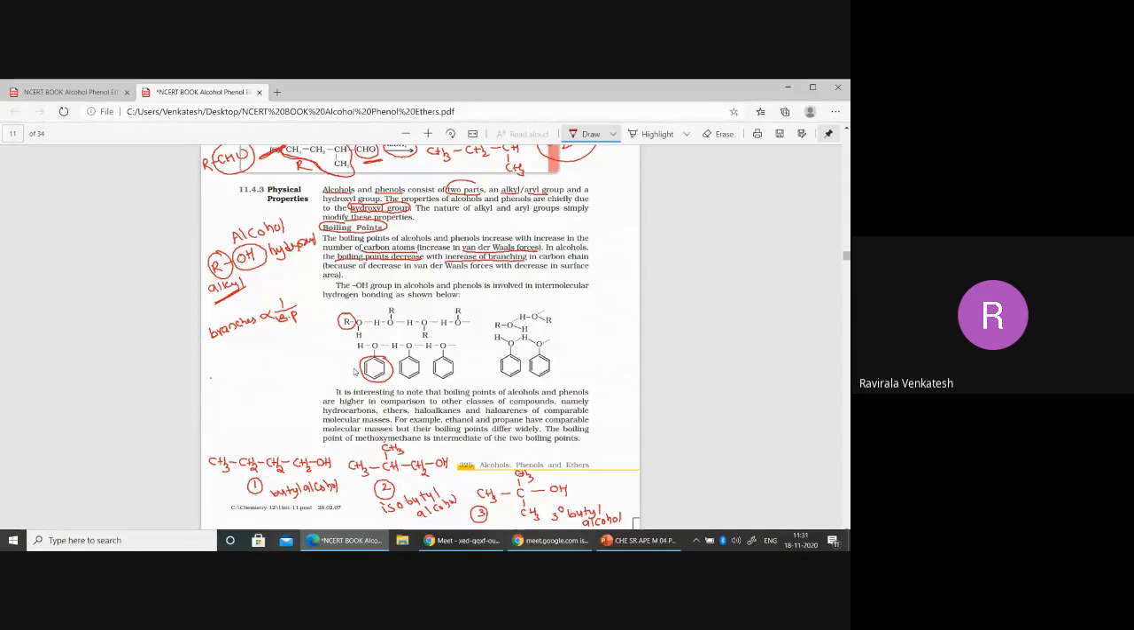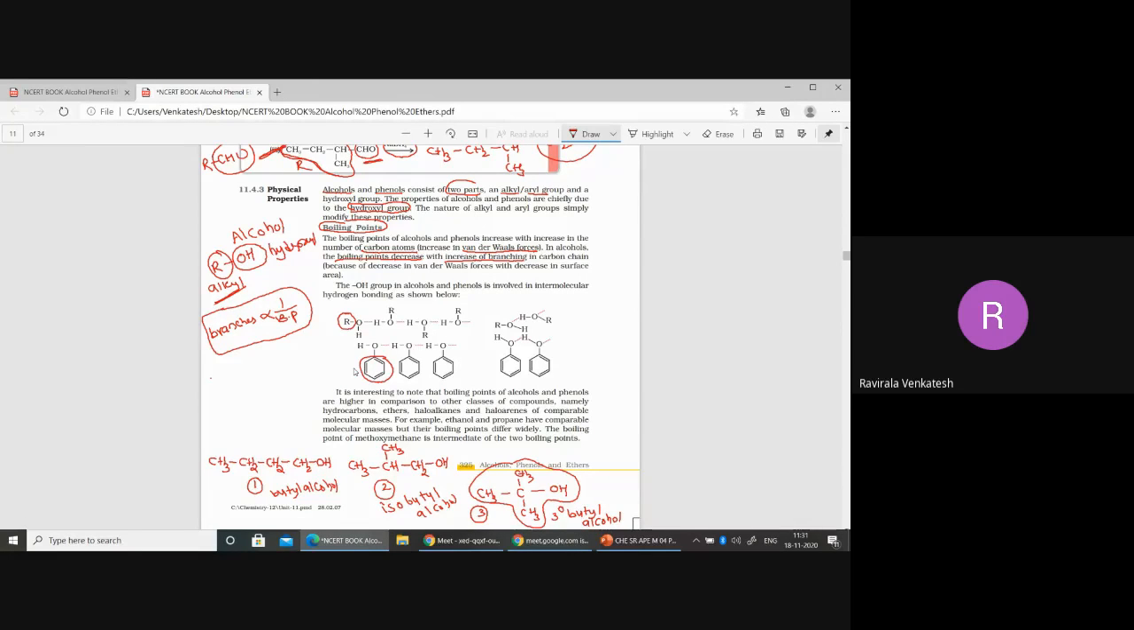Now tell me which will have more boiling point based upon this one. 1, 2 or 3? 1. First one, n-butyl alcohol. What happened? There are no branches. Everything is straight chain. When you have straight chain, we can arrange them in a long, large arrangement. But if we can't arrange more in this case, packing efficiency will be less. There will be more empty space, isn't it? If you arrange this type of molecule in the box, empty space will be more in that case.